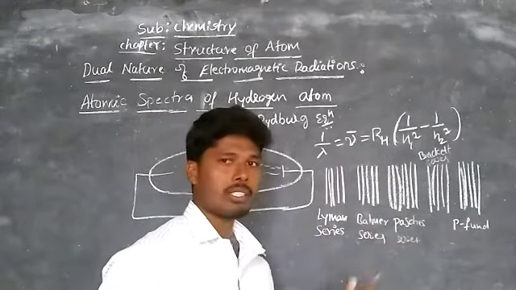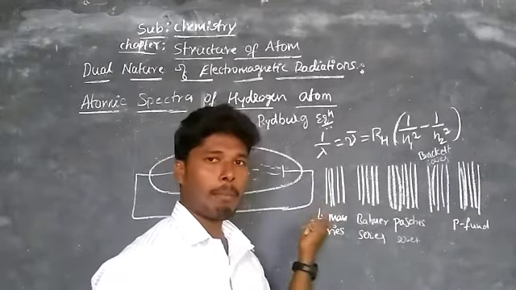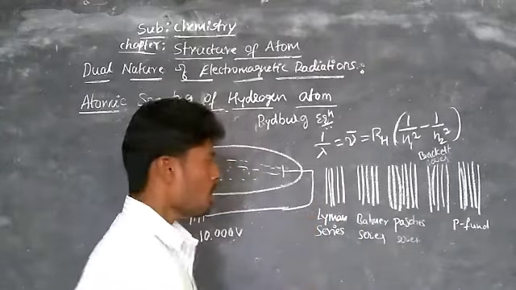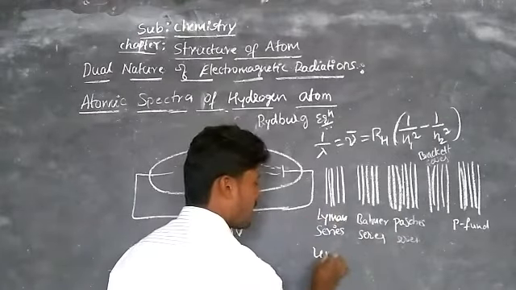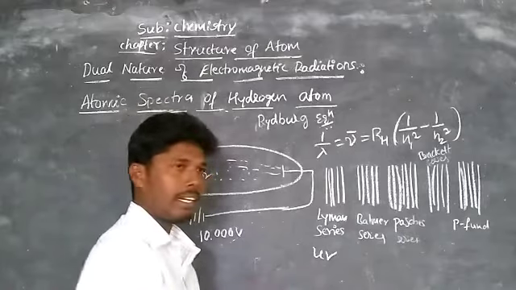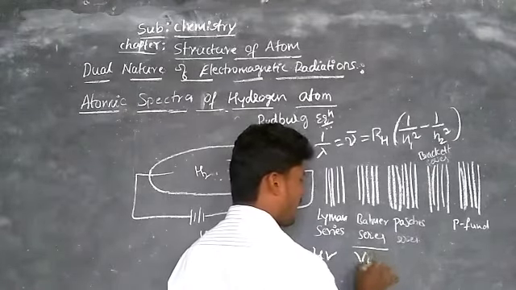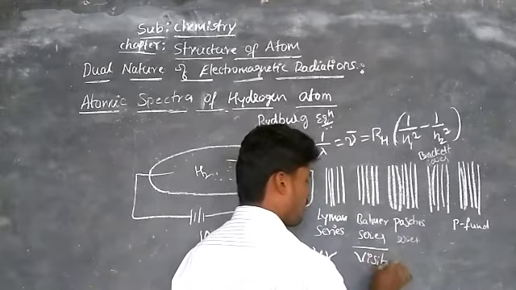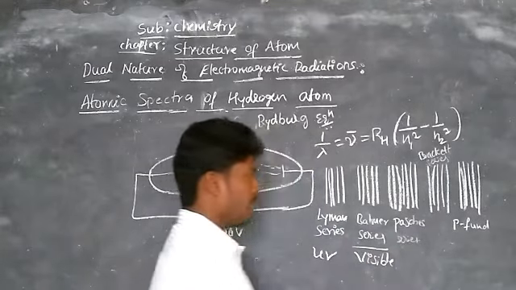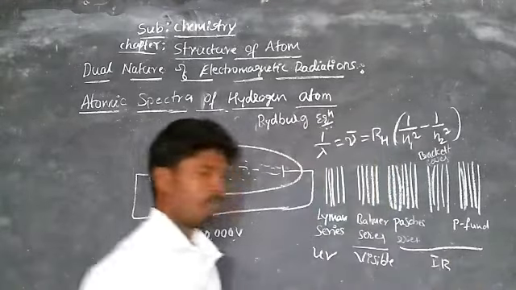These are scientists' names. They observed the radiation only in a particular range. The Lyman series is seen in the UV range, that is the ultraviolet range. The Balmer series is seen in the visible region, and the others are seen in the infrared range.